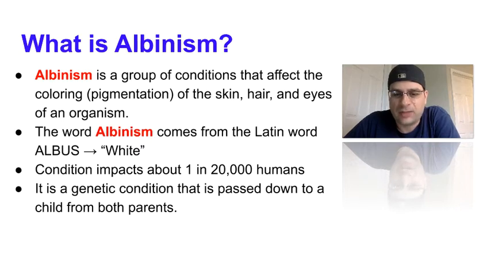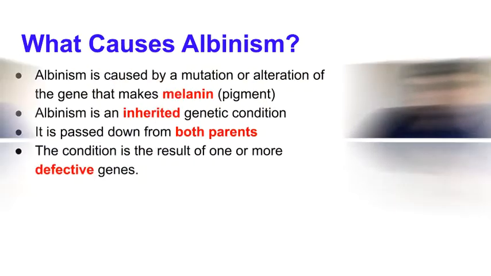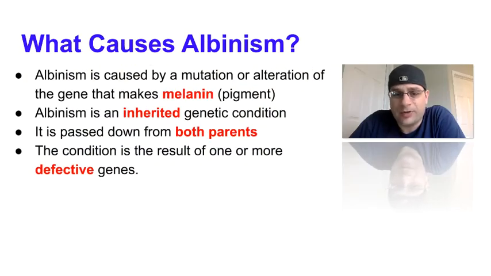This is a condition that impacts 1 in 20,000 humans around the world, but more specifically in the United States, from what I read earlier today, it's about 1 in 17,000. It is a genetic condition that is passed down to the child from both parents. We're going to learn a little more about that. So keep on watching. Now we're going to be talking about what causes albinism.